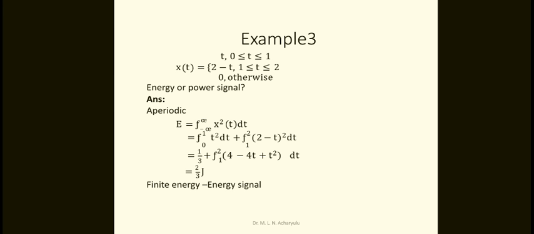Again you simplify that and you will get here 1 by 3, because t cube by 3 from 0 to 1, that means 1 by 3. And here the same (a minus b) whole square form is there. Then we will apply and we will get the result like this, 2 by 3 joules, finite energy. So therefore it is an energy signal.